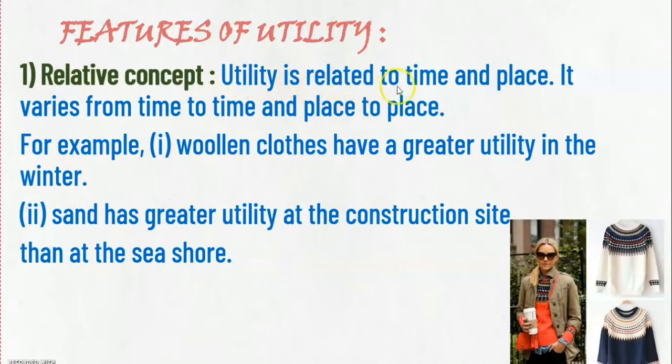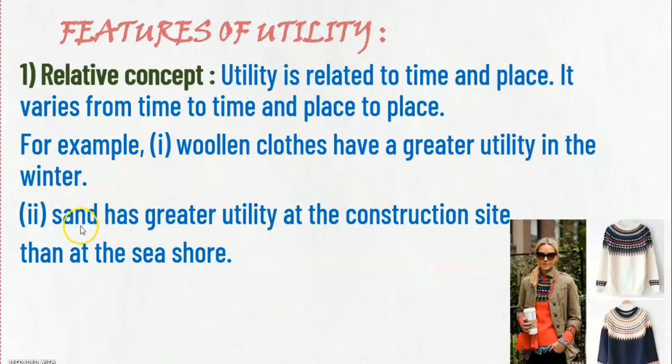Utility is related to time and place. It varies from time to time and place to place. See here in this picture, we can see some woolen cloth. And this woolen cloth we are not using during the time of summer. And as the season changes, our needs also change. Therefore, woolen cloths have a greater utility in the winter. And as the time changes, our utility also changes.